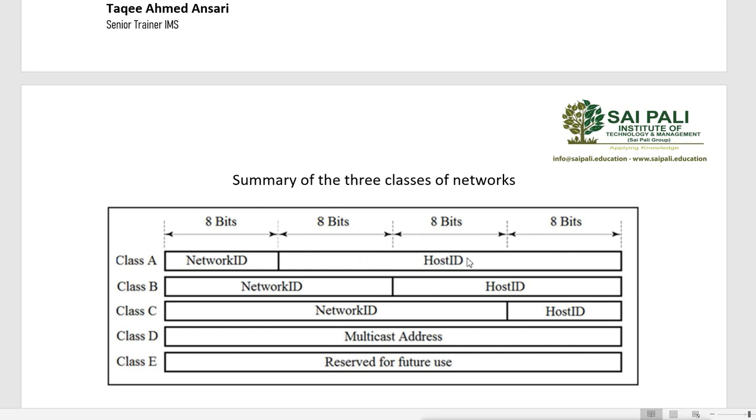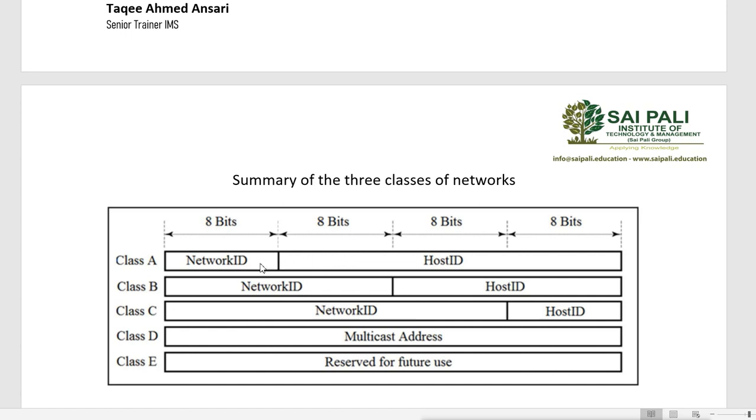Now what is the difference between network ID and host ID? The rule for IP is very simple: when two machines have the same network ID, they can communicate with each other.